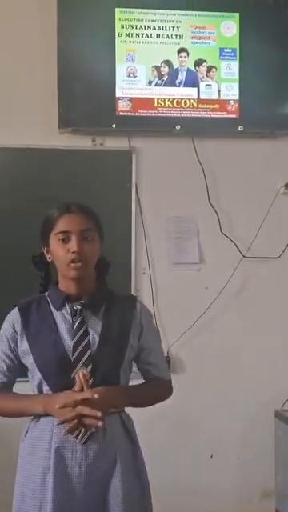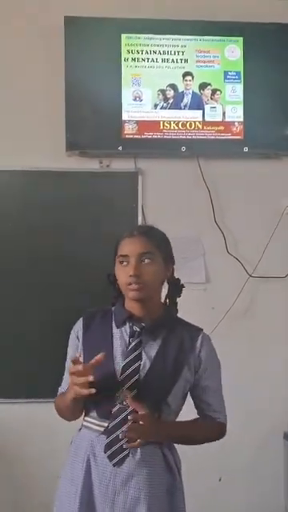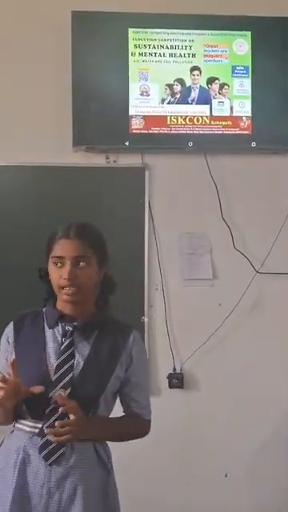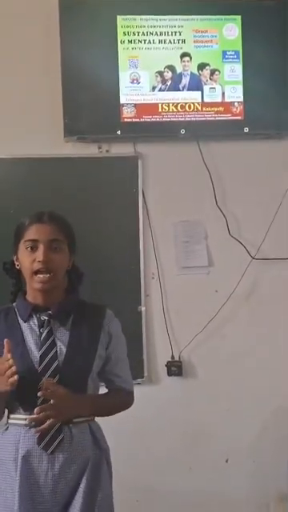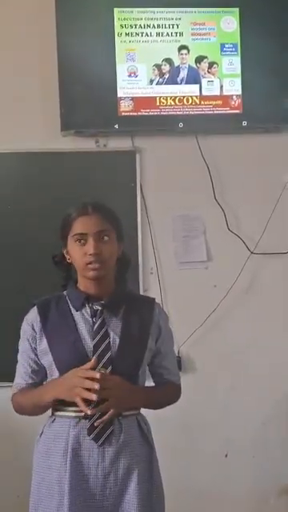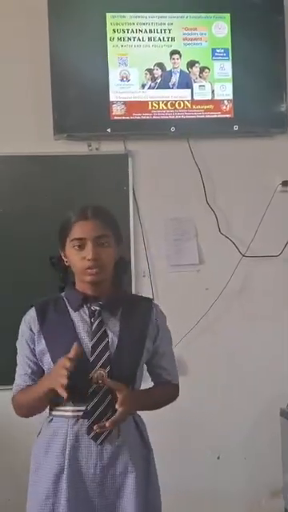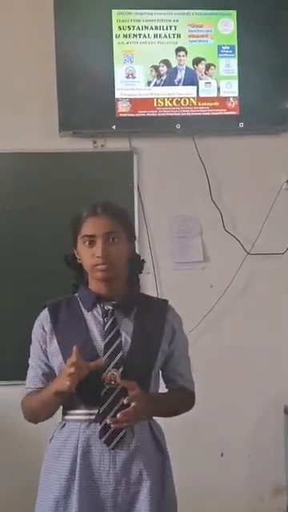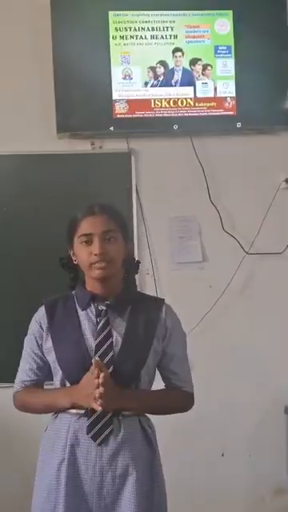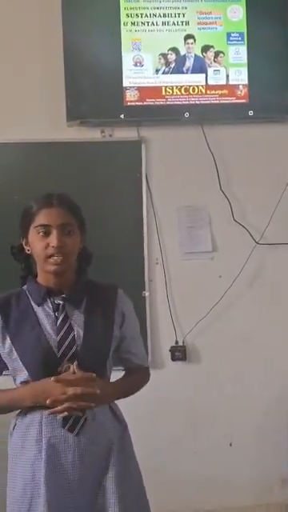And another one is soil pollution. Soil pollution is mainly due to the use of chemicals in farming. So to prevent soil pollution, we have to follow some organic methods like using panchagavya and similar methods. If we use organic farming, then we can prevent soil pollution. And another one is afforestation.